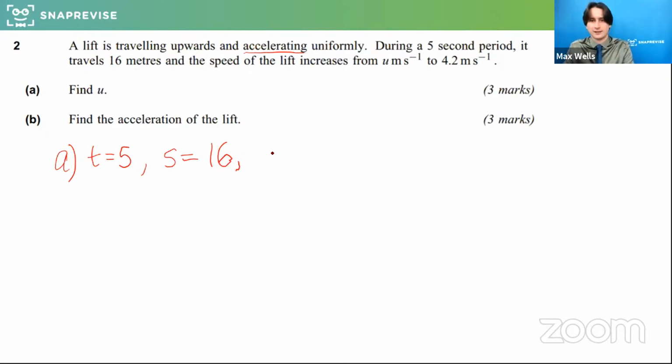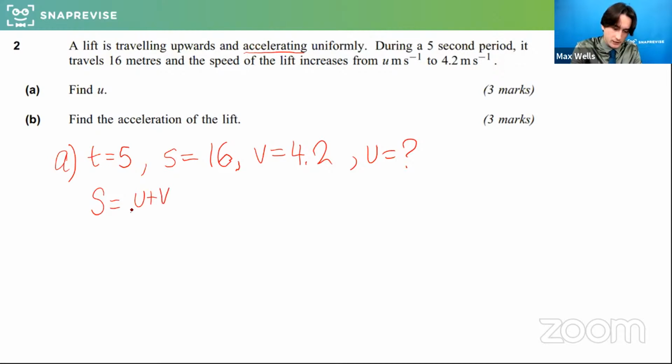We've got the final, which is the letter V. So V is 4.2 and U is the one I'm looking for. We want to make U the subject, or plug the values in and then rearrange to get U on its own.